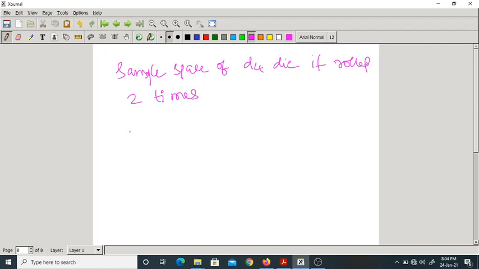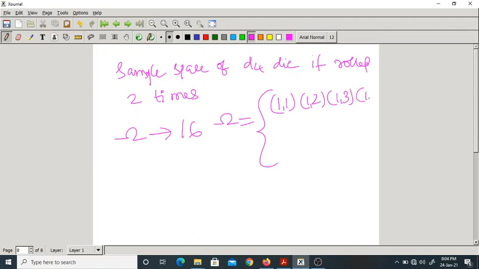How many such elements are there in the sample space? 16. What are they? Can you guess? 1, 1, 1, 2, 1, 3, 1, 4, 2, 1, 2, 2, 2, 3, 2, 4, and so on.